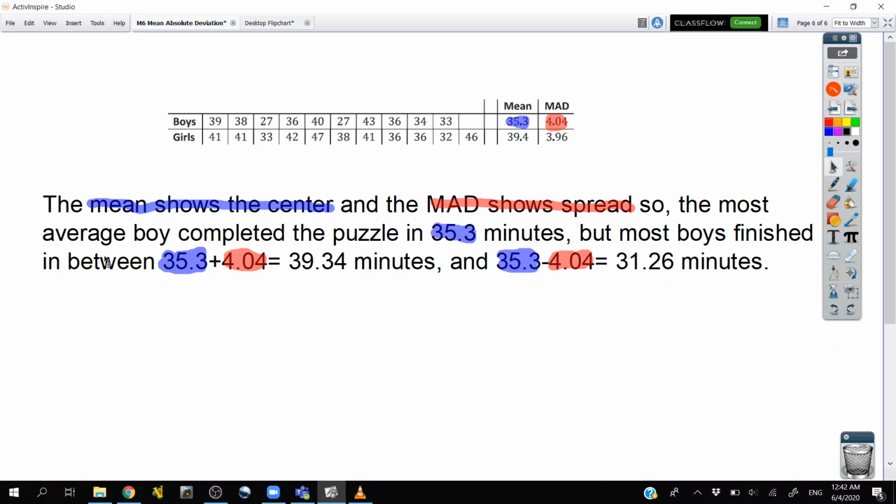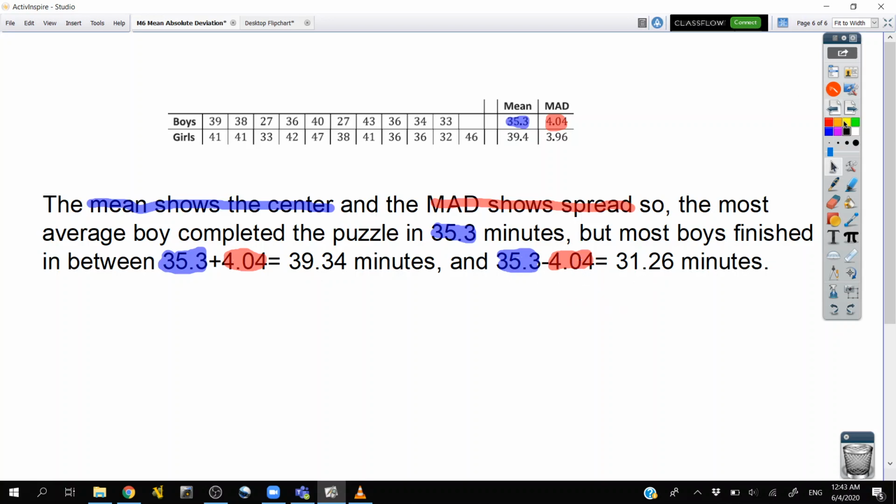So the average boy completed the puzzle in 35.3 minutes. That's the mean. But that's only the average boy, the most average boy. Most people don't end exactly on the mean. It's just the most average person does. So most boys finished in between the mean plus the mean absolute deviation and the mean minus the absolute deviation. So mean plus the spread, I get 39.3 minutes. And mean minus deviation, or spread, I get 31.26 minutes.